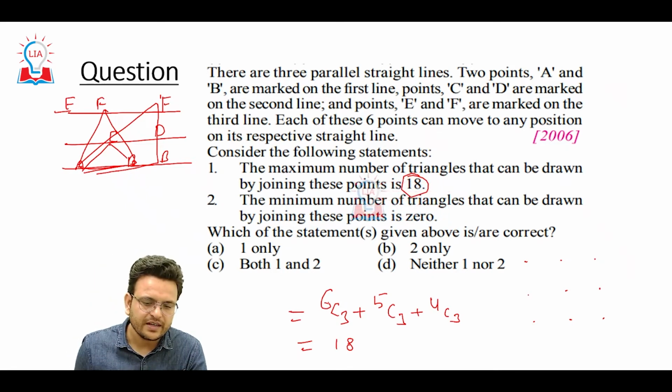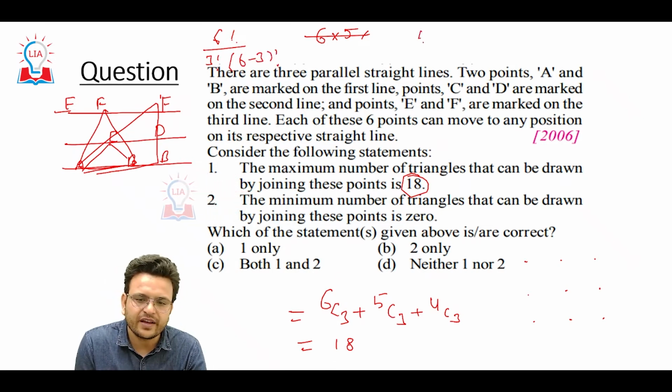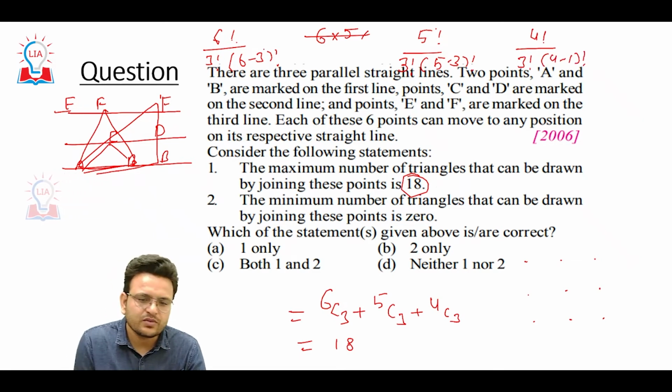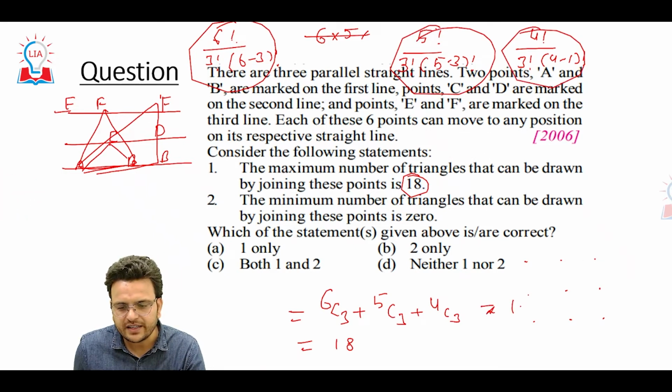So here, 6 factorial upon 3 factorial and (6 minus 3) factorial, 5 factorial upon 3 factorial and (5 minus 3) factorial, and the same way 4 factorial upon 3 factorial and (4 minus 3) factorial. If we solve all these values, you are going to get an answer that is nothing but 18.